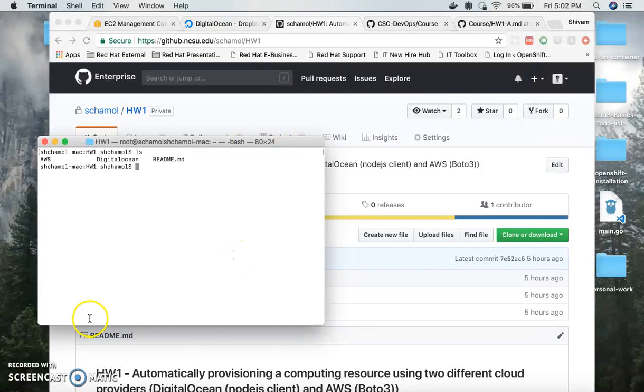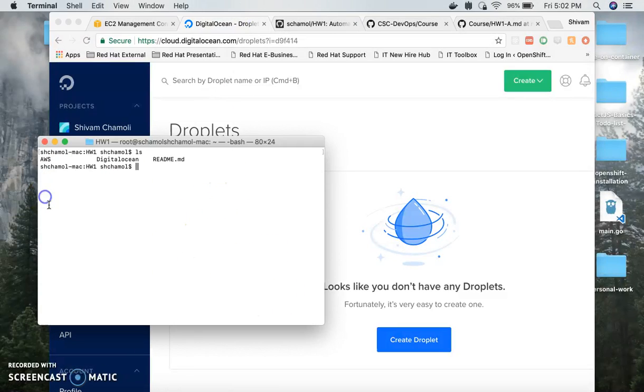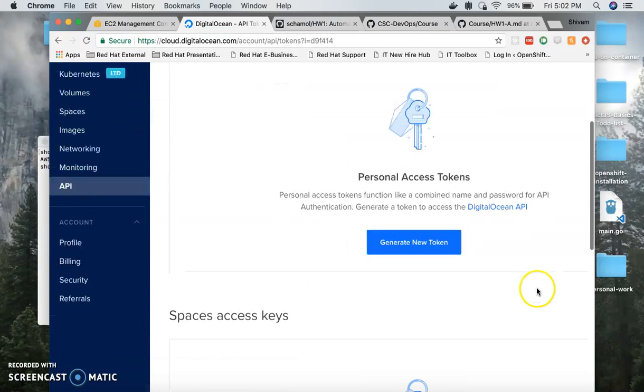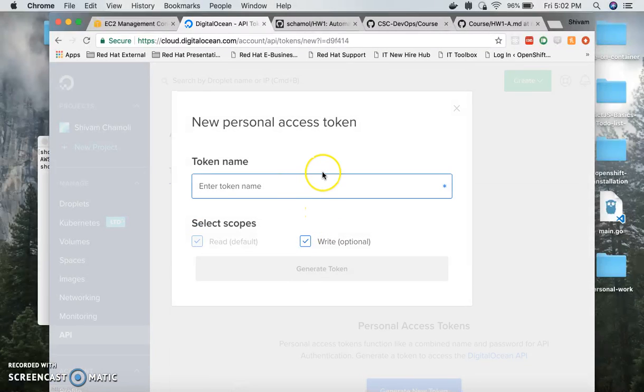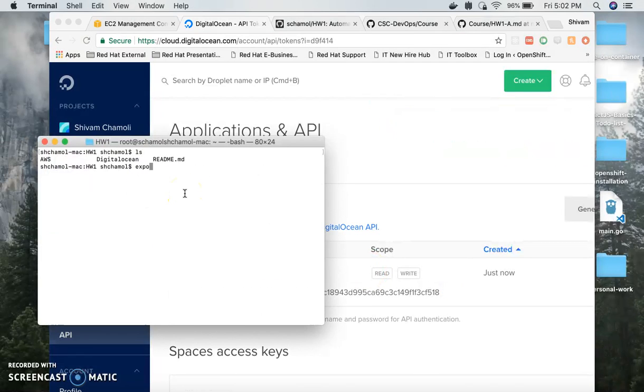So basically, I'll start off by showing you my DigitalOcean dashboard, and as you can see, there are no droplets in this. What I'm going to start with is creating a token for myself and use that token to basically create droplets.